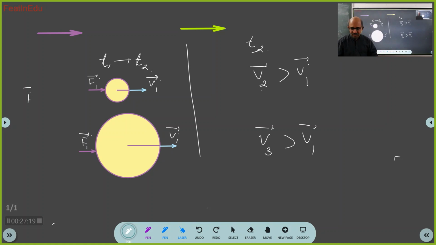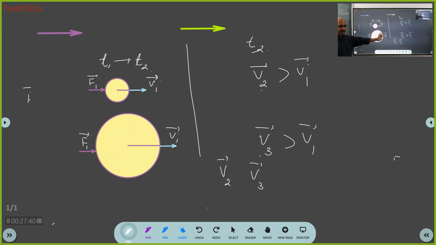Now I shall ask you the next question. You will think and answer bravely. So now you told this V2 bar is greater than V1 bar, V3 bar is greater than V2 bar. Now what is the relation between V2 bar and V3 bar? What is the relation between these two? Think and answer. You should go in steps.